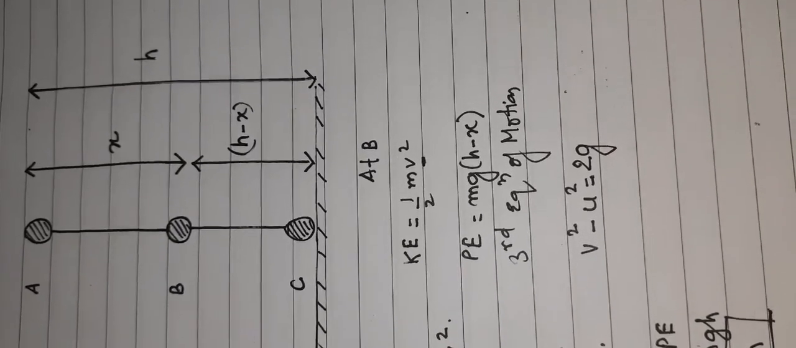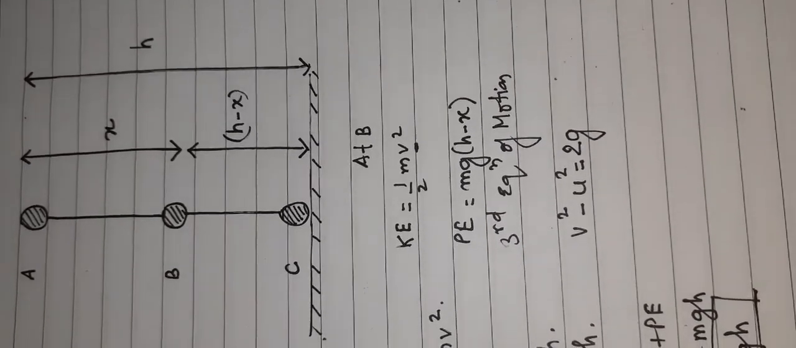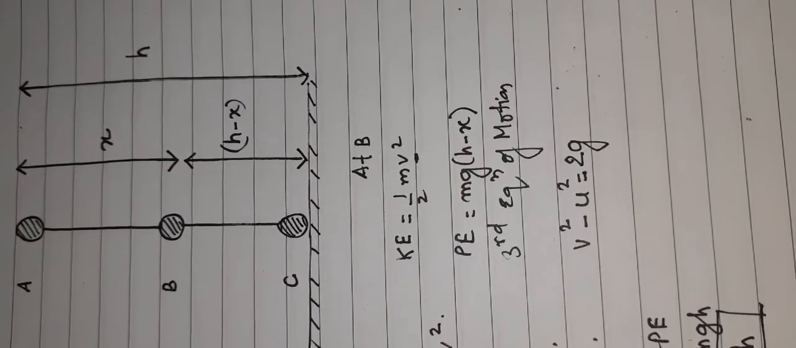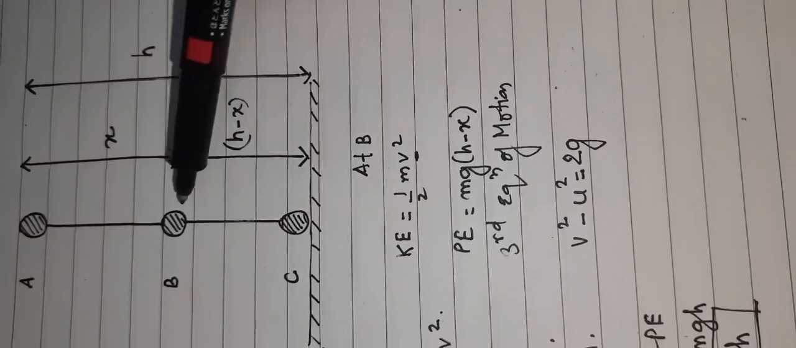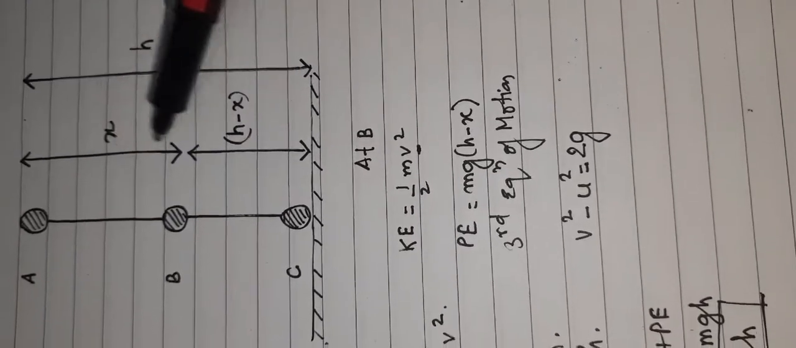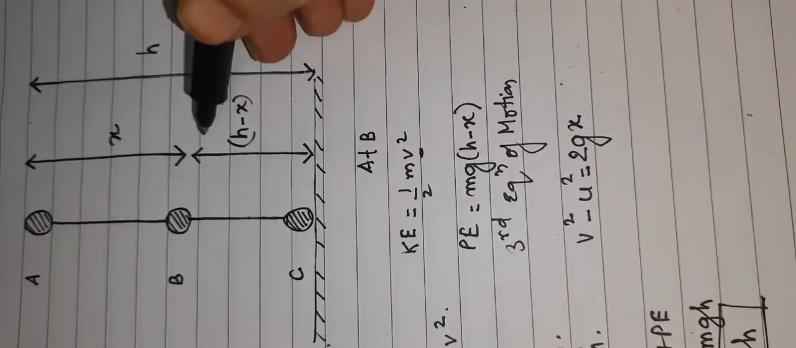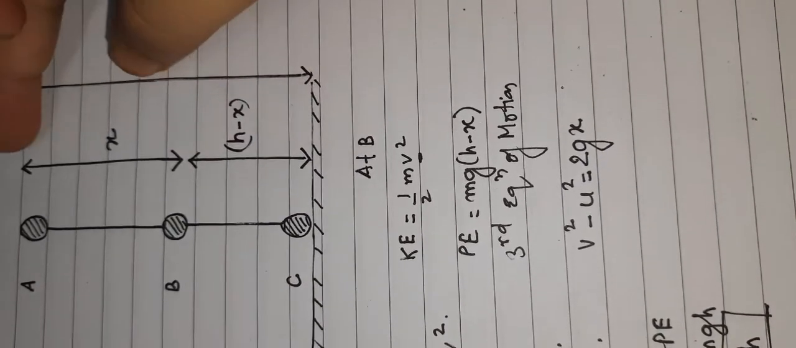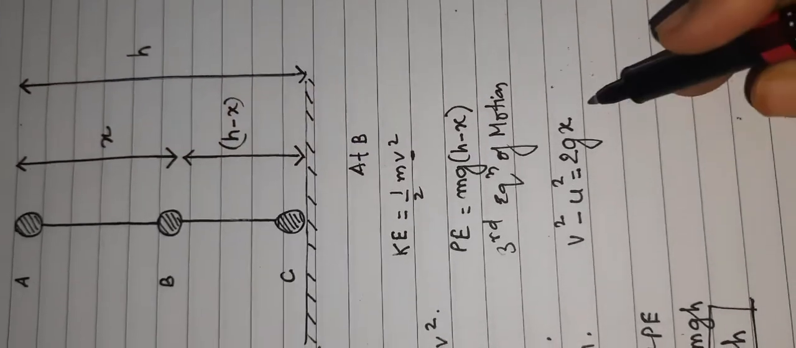But now the question is, what should I write in place of s? S is the displacement of the body. When we are discussing kinetic energy, the displacement we take is from where the motion has started. To reach point B, the motion has started from point A, so the displacement I will take is x. I cannot take h minus x, because h minus x is the displacement with respect to the ground. With respect to the initial point, the displacement for point B is x.